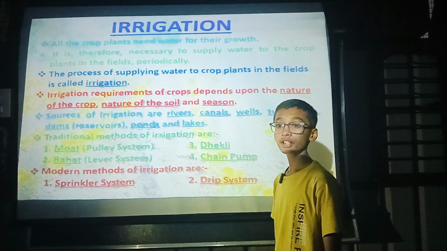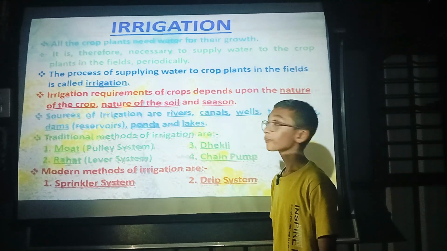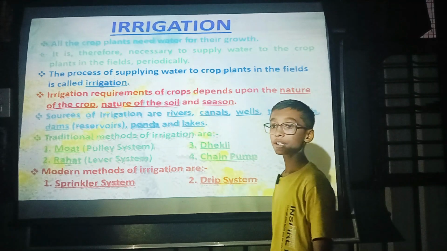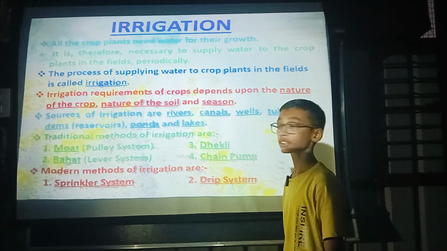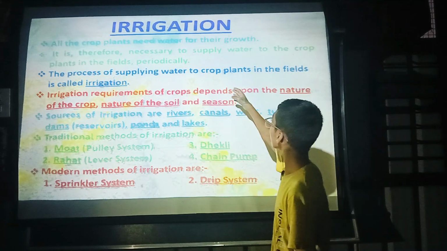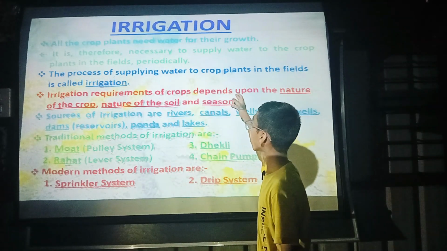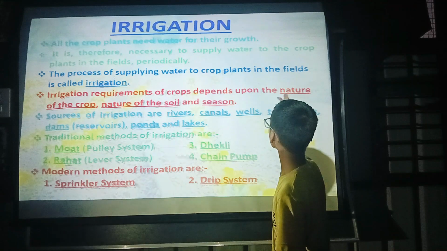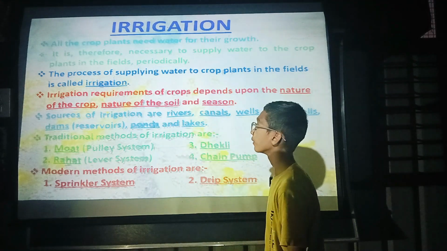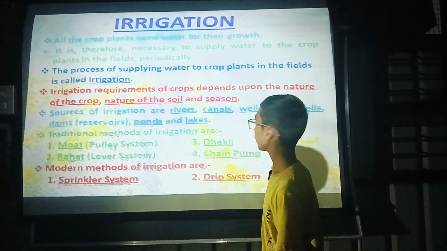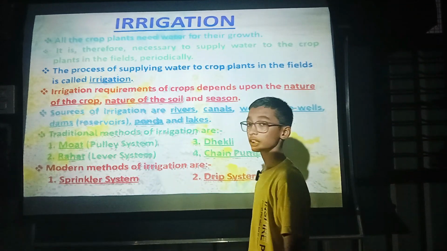The fourth step is irrigation. All the crop plants need water for their growth. It is therefore necessary to supply water to the crop. The process of supplying water to crop plants in the fields is called irrigation. Sources of irrigation: canal, river, well, tube wells, dams, etc.